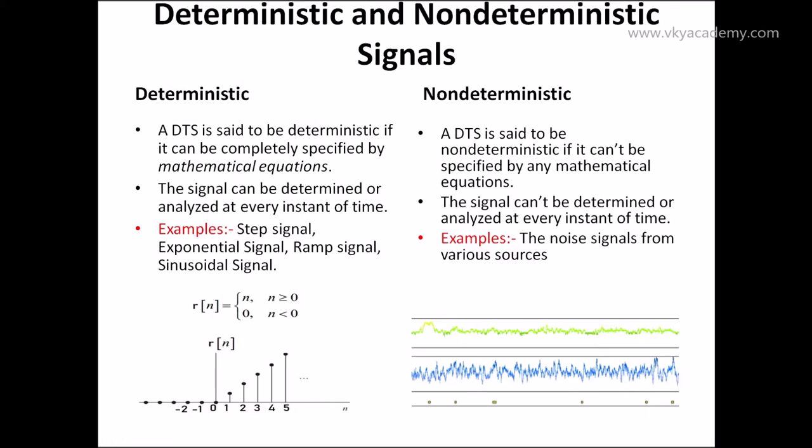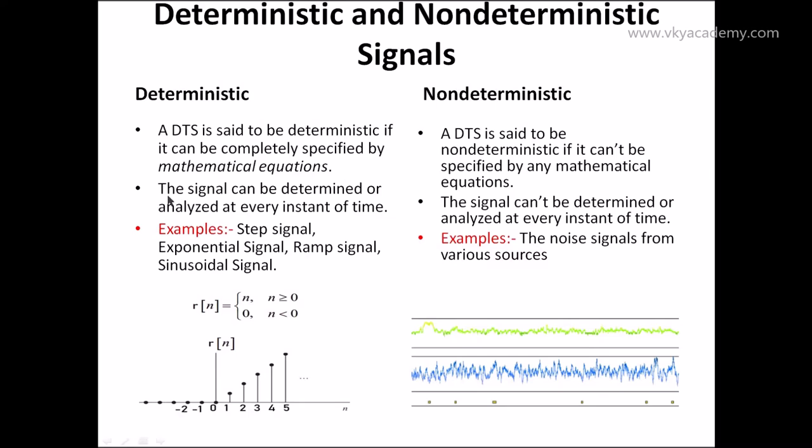Any discrete time signal can be called deterministic if it can be completely specified by some mathematical equations. Otherwise, we will call it non-deterministic. So you can see the definition of non-deterministic also. A discrete time signal is said to be non-deterministic if it cannot be specified by any mathematical equations. We will understand this particular sentence in more detail.